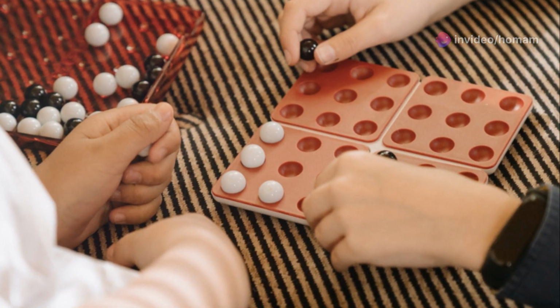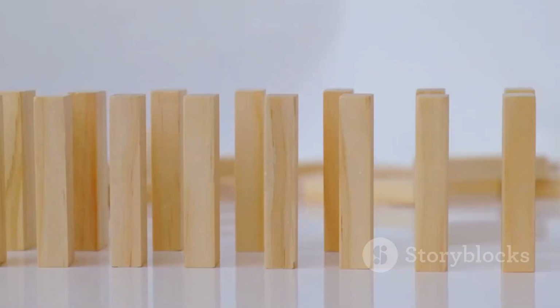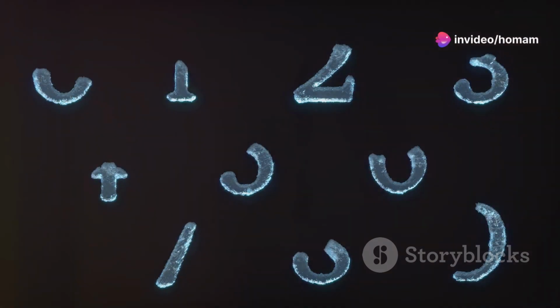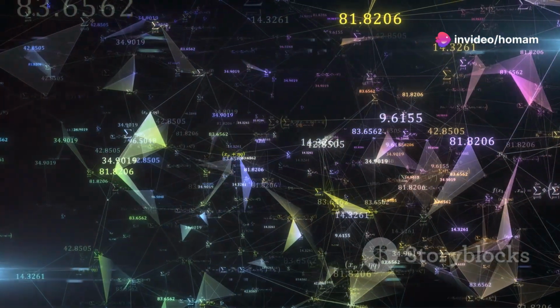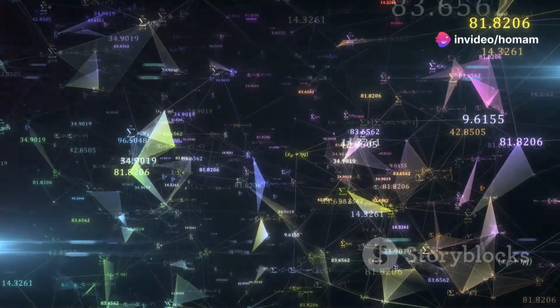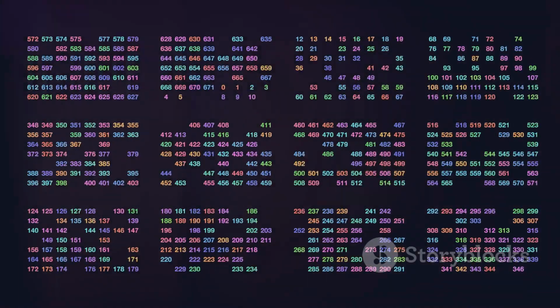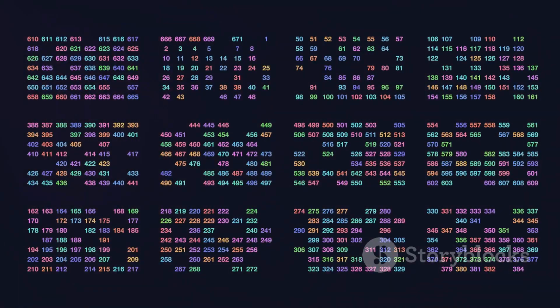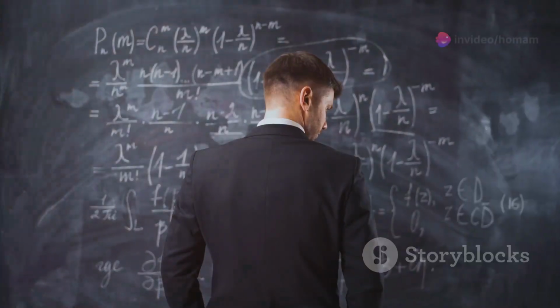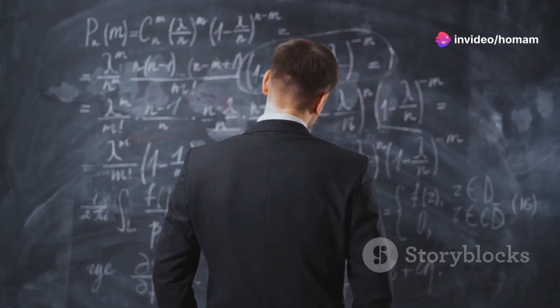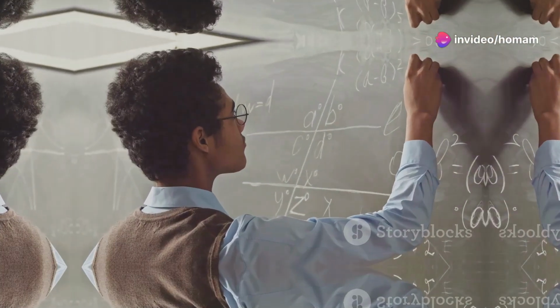Imagine trying to arrange 7 marbles into equal rows. You'll find that the only way is to place them in a single row or a single column. This indivisibility is what makes prime numbers special. They are the atoms of the arithmetic world, the irreducible components from which all other whole numbers are built. Prime numbers are infinite, stretching out across the number line in a seemingly random pattern. This blend of simplicity and mystery has captivated mathematicians for millennia.